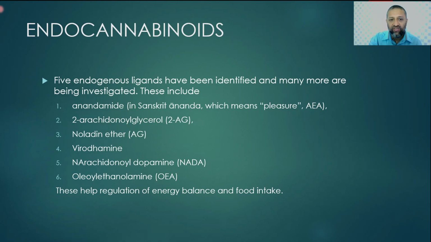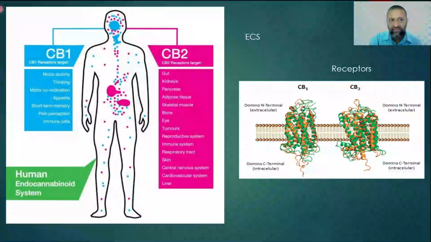The second one is 2-arachidonyl glycerol. Third one is noladin ether. Fourth one is virodhamine. Fifth one is N-arachidonyl dopamine, or NADA. And sixth, most probably, is oleoyl ethanolamide. It also looks like anandamide. All these endocannabinoids help in regulation of energy balance and food intake. The endocannabinoid system is responsible for the fine tuning of homeostasis.